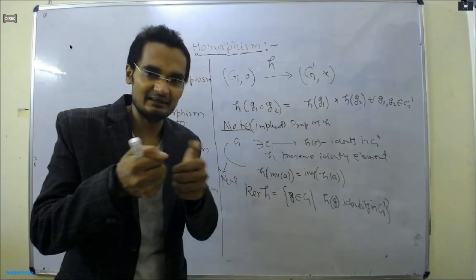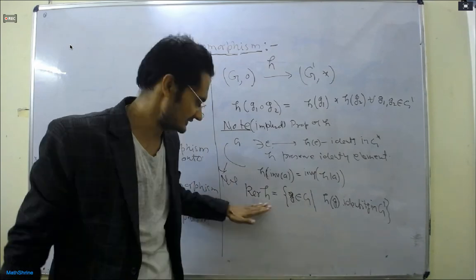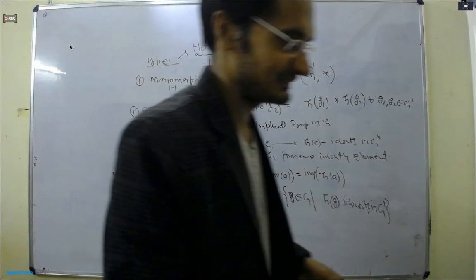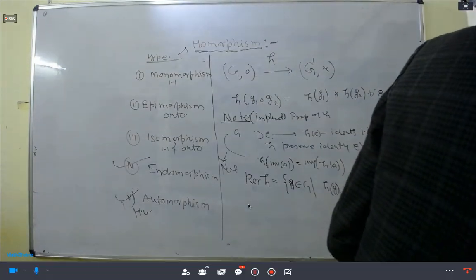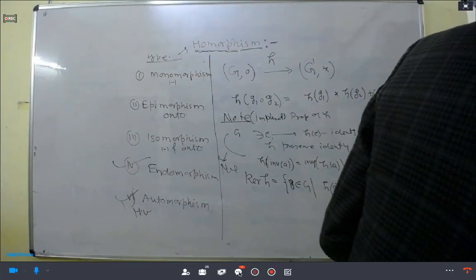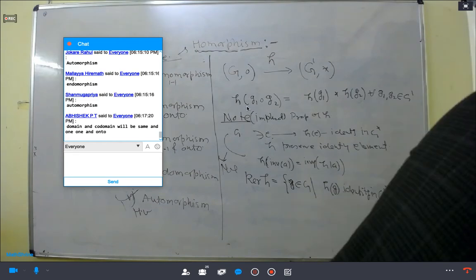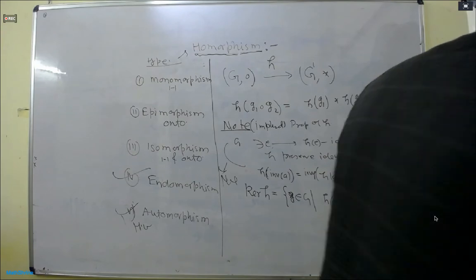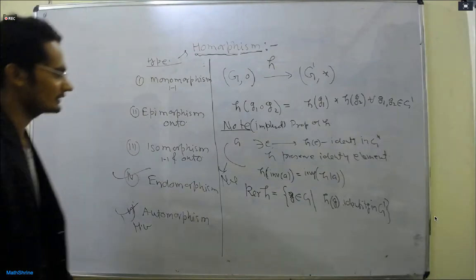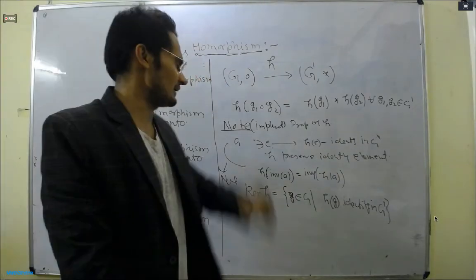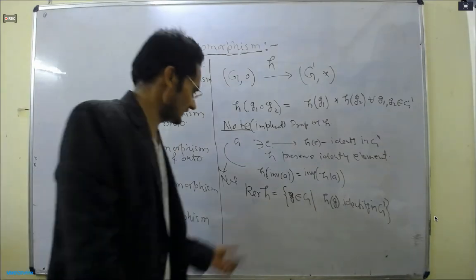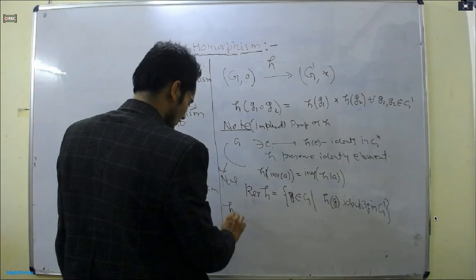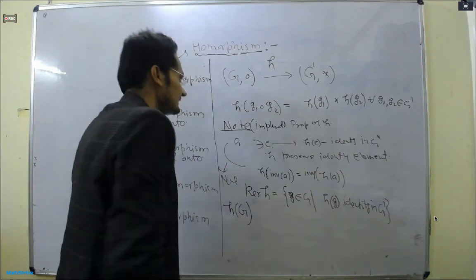Okay, domain and codomain will be same, and 1-1. Yes, people are replying. Okay, fantastic. So let us see some examples, and do not forget this. Also, we can write H of G, meaning the image of this group. Some writers will say this is an X-ray. You are taking an X-ray of this group with respect to this map.